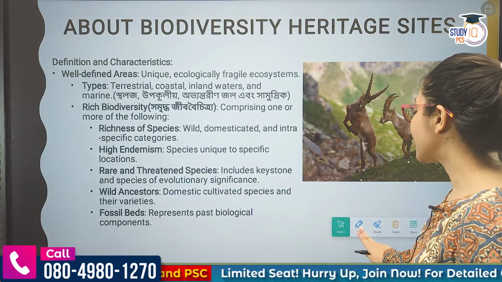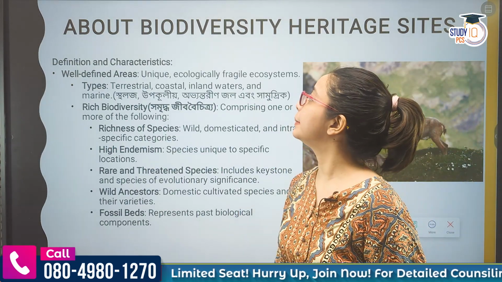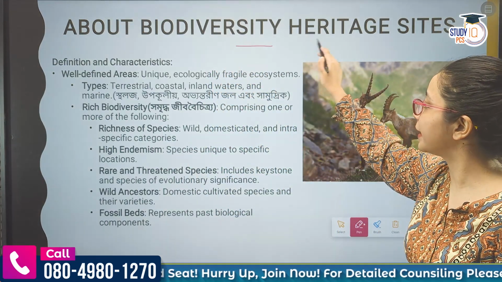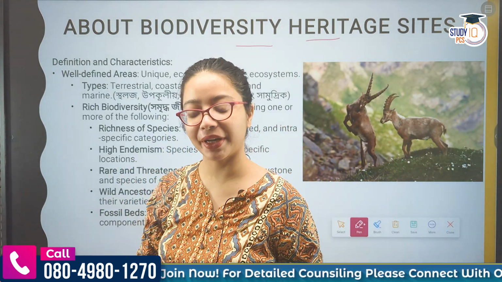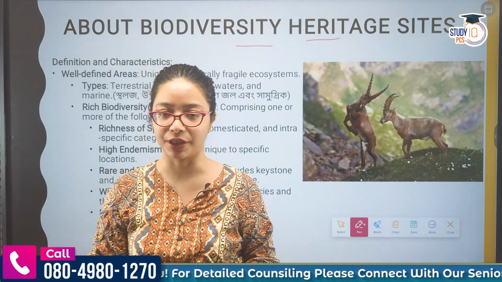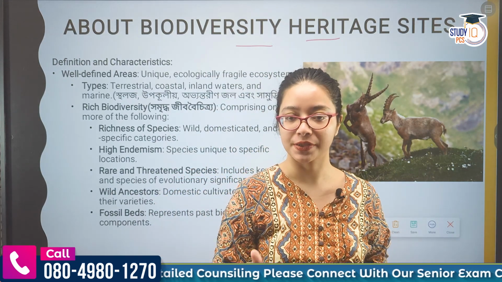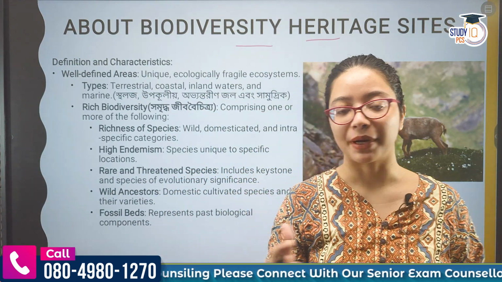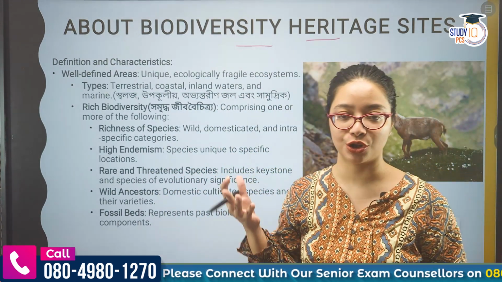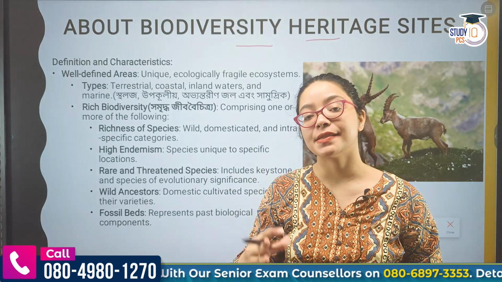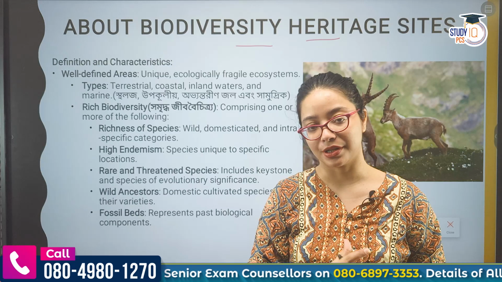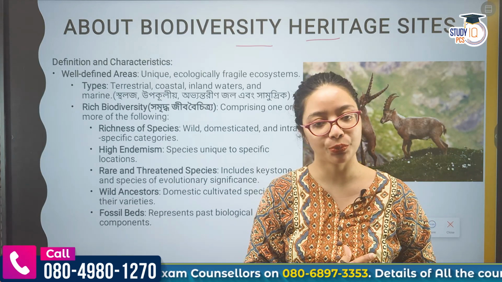So what is it? What are the biodiversity heritage sites? So biodiversity এই শব্দটার অর্থ কি? If we break this, it is biological diversity of species. Okay, জন্তু জানোয়ার গাছপালার যে ডাইভার্সিটি. What do you mean by heritage? কিছু old and which is still with us. That means this is the species diversity যেটা এখনো আছে and we need to protect it.